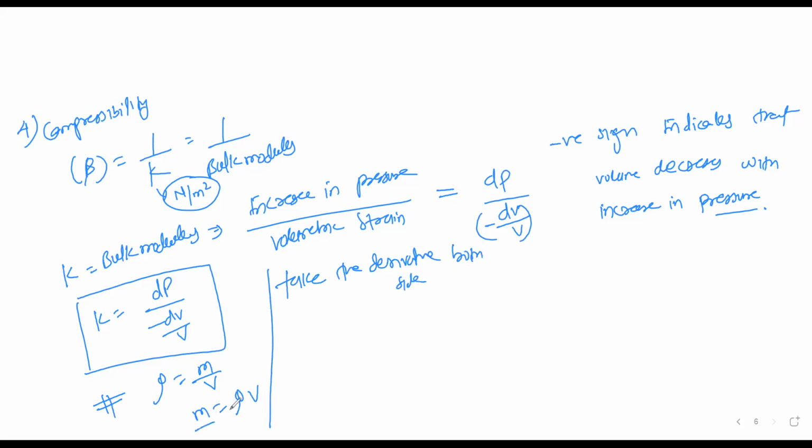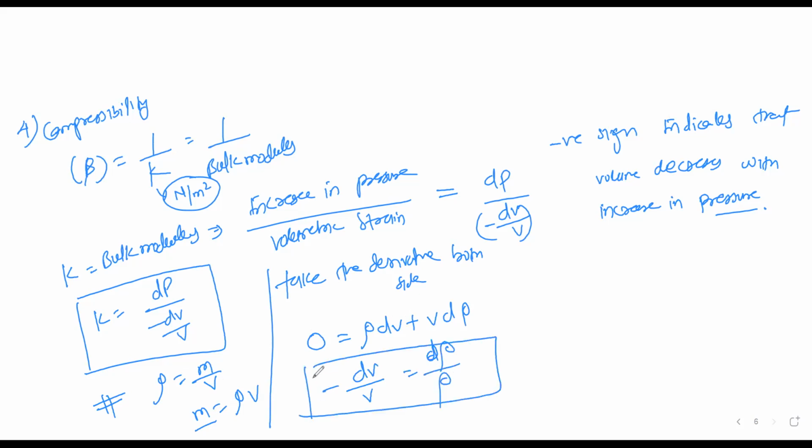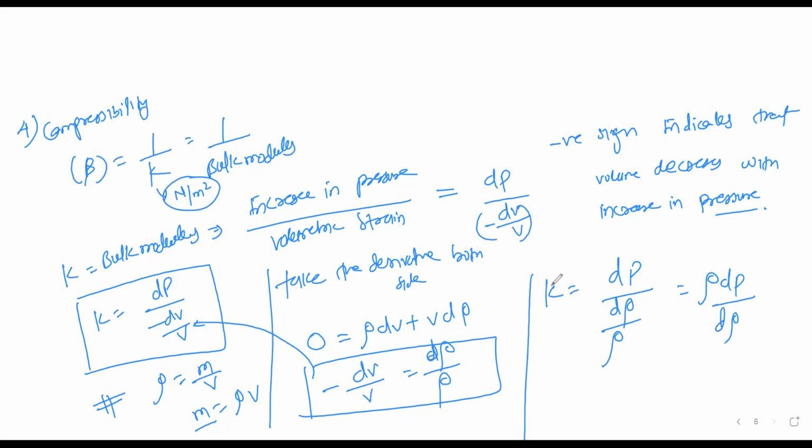Mass is conserved, so the derivative of mass is 0: rho into dV plus V into d rho. So minus dV by V can be replaced by d rho by rho. So K is equal to dP divided by d rho by rho, that is, rho into dP divided by d rho.